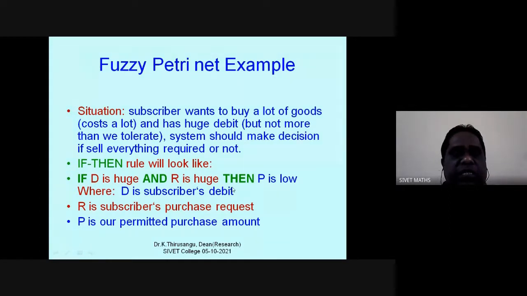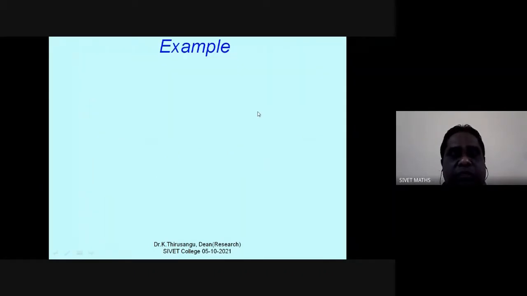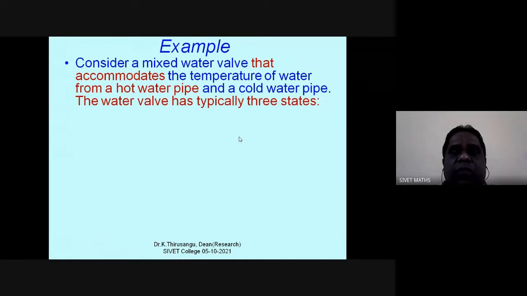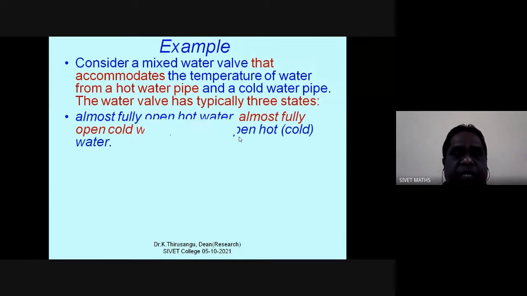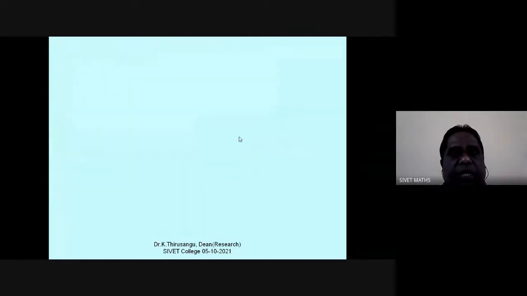So these if-then rules are allowed to execute in the Petri nets. When the debt is huge and the request is also huge, then the limit for the purchase becomes low. This is the model. The water mixer is another example. We need not go there. It will take time. So already we are reaching the break.